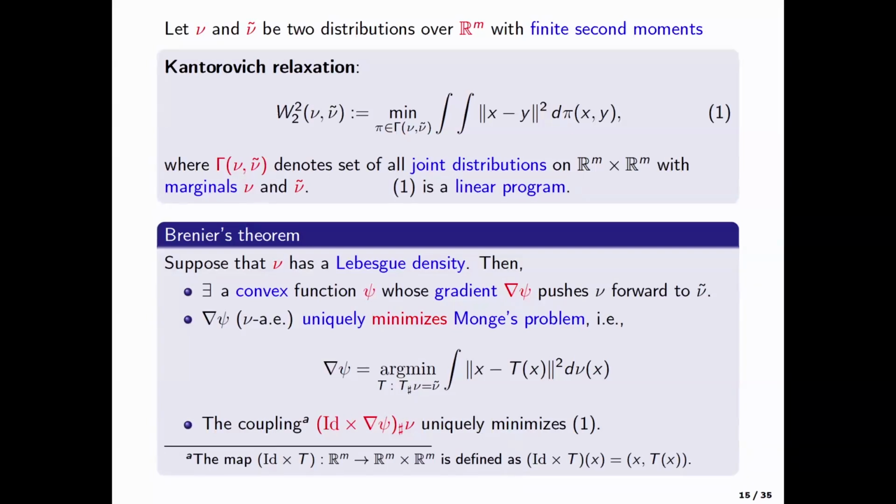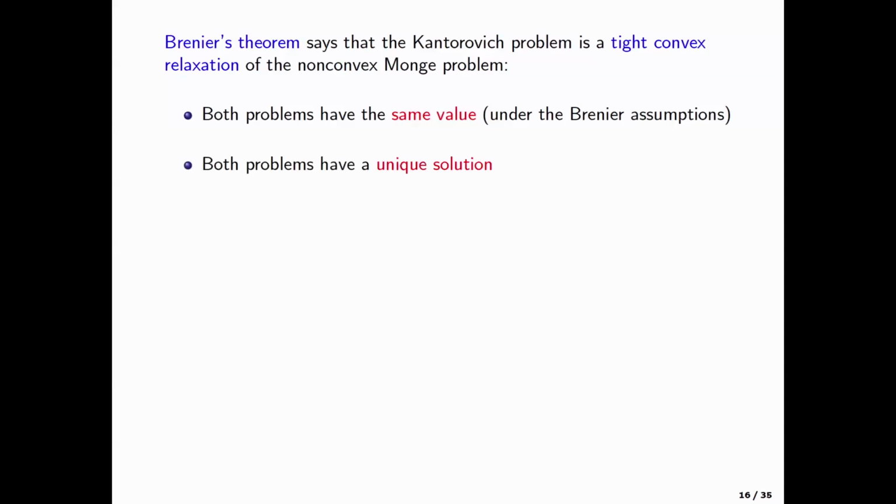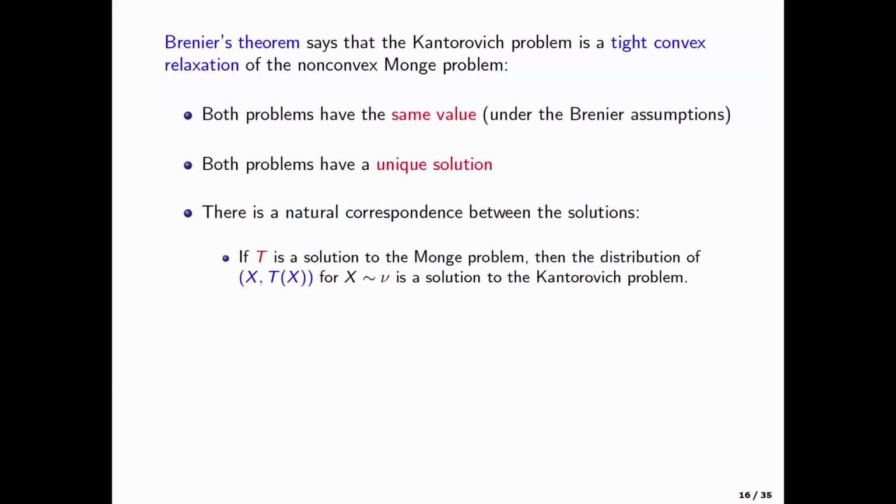Okay. So roughly without any math, you can just say that, under minimal conditions, which is the source distribution being absolutely continuous, both Monge's problem and Kantorovich's problem have the same solution, and they have the same value. And in fact, there is a way to go from one to the other. If I give you a Monge solution, which is a map that takes X to T of X, then this is the coupling that minimizes the Kantorovich problem.